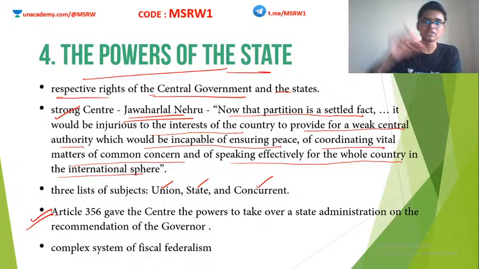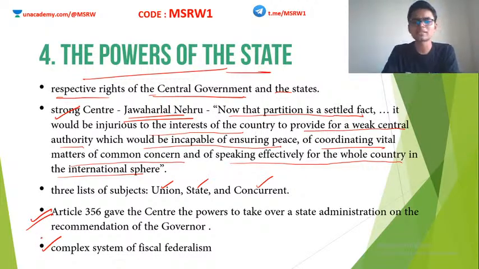Indian system is considered as a quasi-federal system with unitary bias, which means we have a very strong center. Although we try to give as much powers to the states as possible, still the alignment is towards the center. Clear? Also, look at the fiscal system. Complex system of fiscal federalism or fiscal devolution. Lots and lots of taxes are collected by the central government, and then it is devolved to the states. States can collect some taxes as well, but it is only a very small amount of tax. So this is another headache.